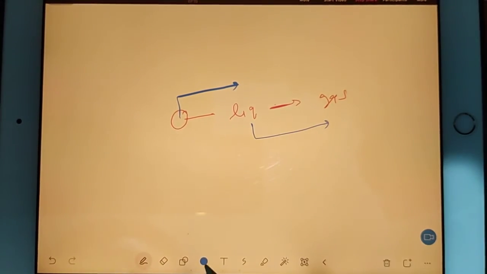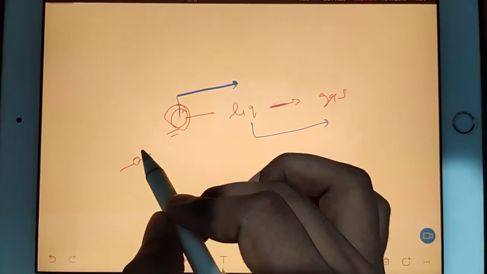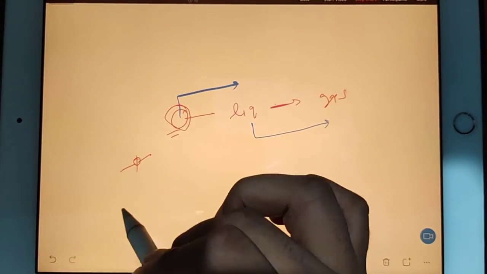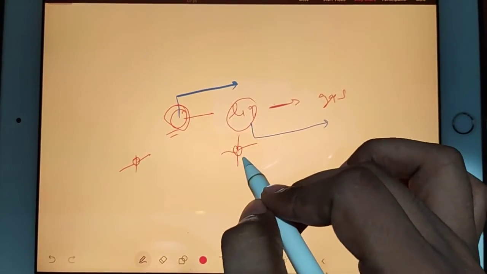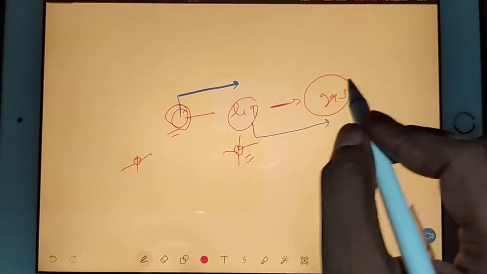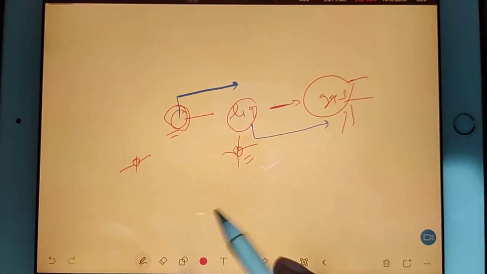What does it mean? When you are in solid state, then your molecules cannot do a lot of motions at a time. When you are in liquid state, your molecules are a little bit free. They can do so many motions at a time. But when you are in gaseous state, you can do a lot of other motions. What type of motion am I talking about? Let's discuss them.